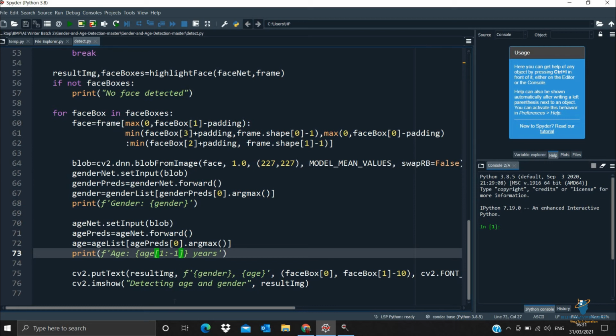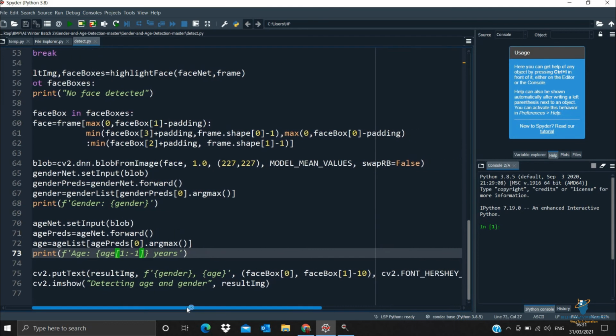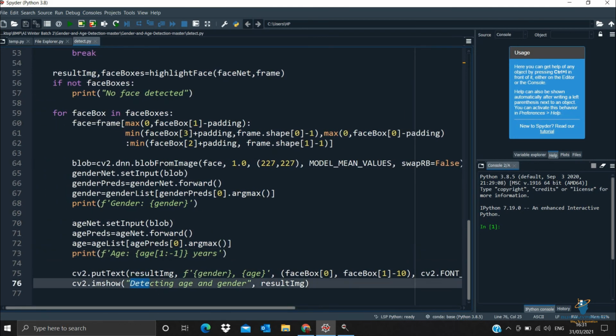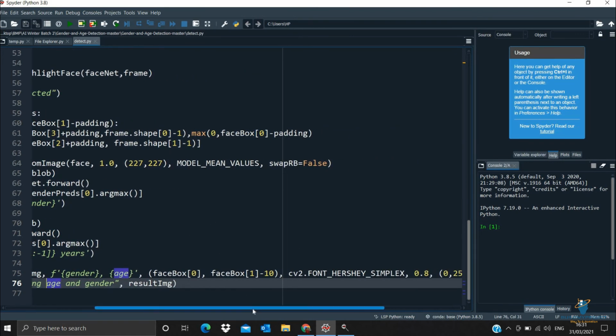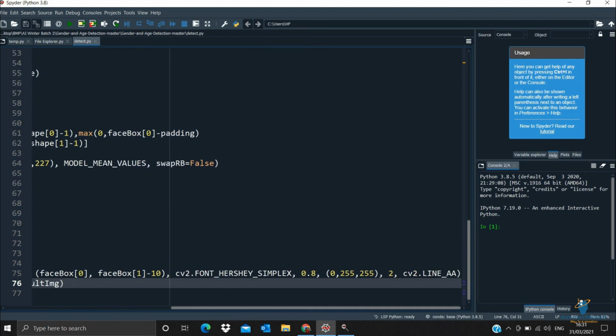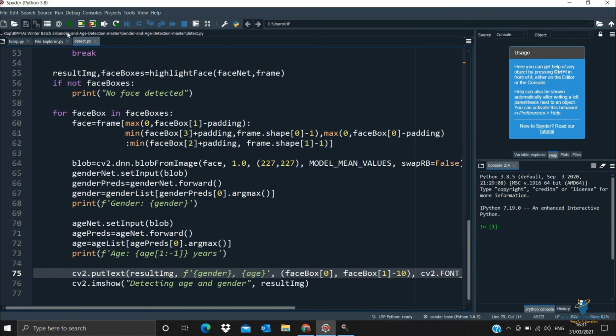then both values are the same, and then it will give me the message in the label part, that is detecting age and gender. And then it is using the font, that is FONT_HERSHEY_SIMPLEX, the font size is 0.8, the color part, and then cv2.line is nothing but we are just trying to detect with the help of our camera.